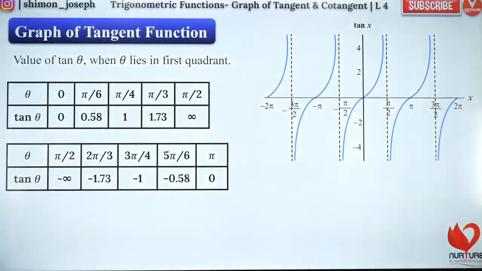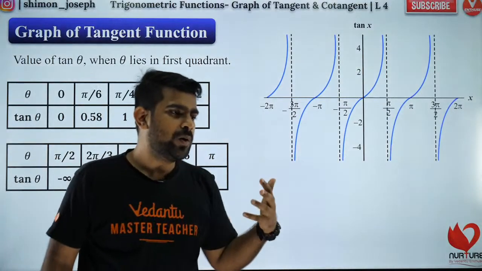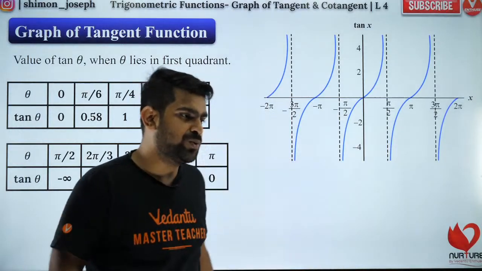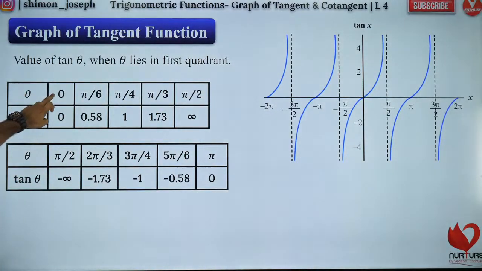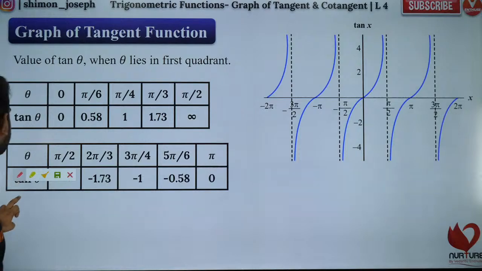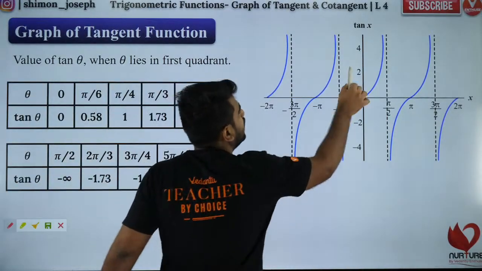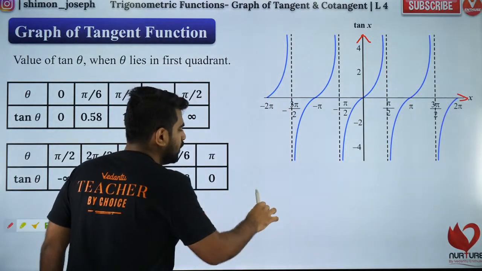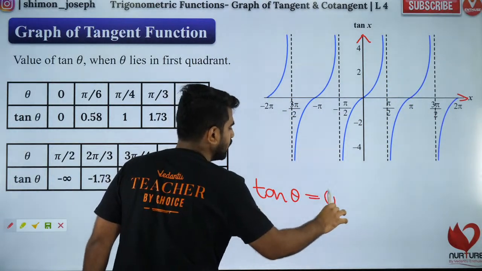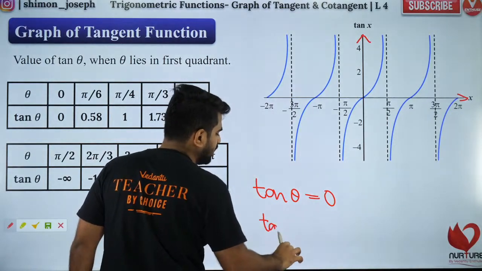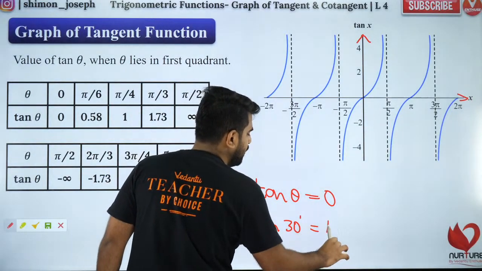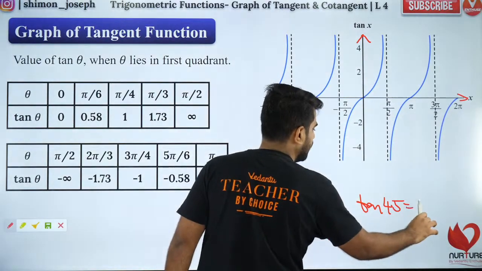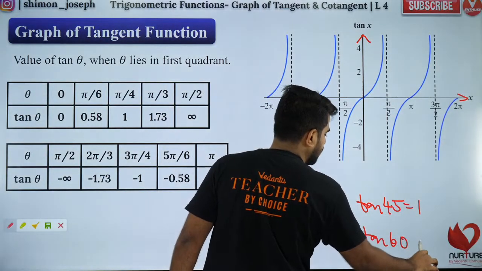Everybody, please listen carefully. How do you plot it? You plot it by taking random values. So first, I know tan 0 is 0. We want to plot tan theta on the y-axis and theta on the x-axis. So we know tan 0 is 0. We know tan 30 is equal to 1 by root 3. We know tan 45 is 1. And we know tan 60 is root 3.